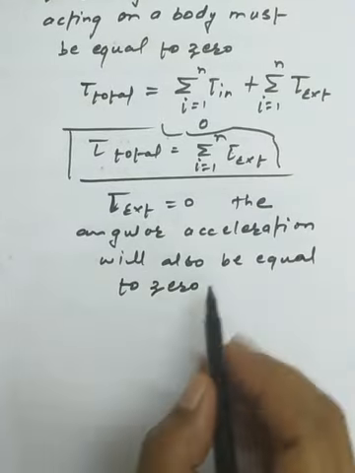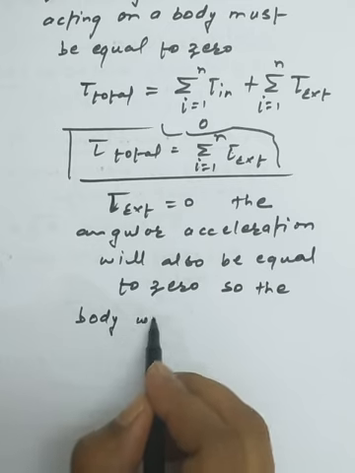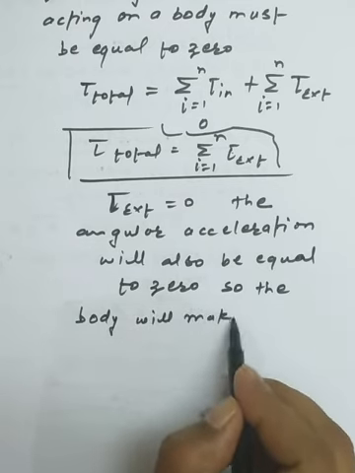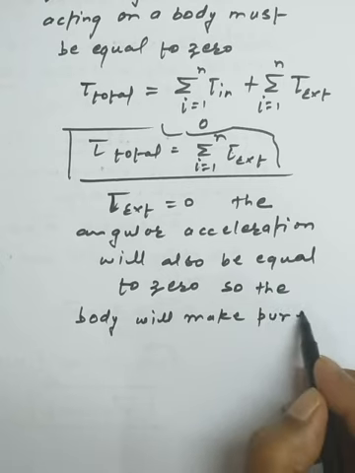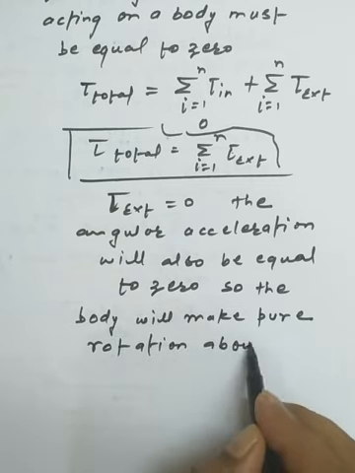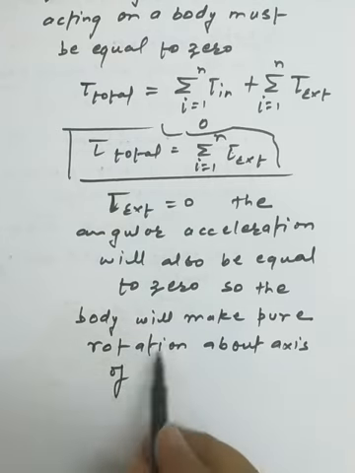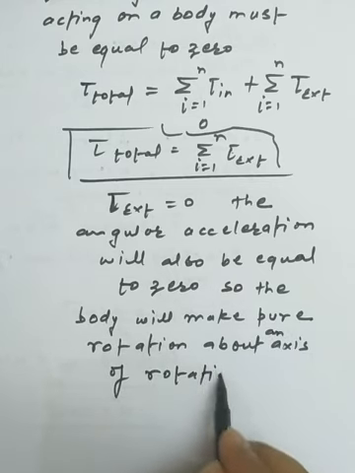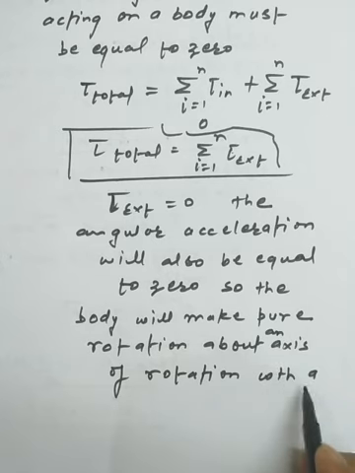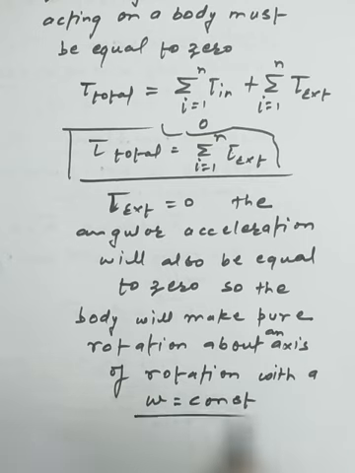So the body will make pure rotation about an axis of rotation with a constant omega.